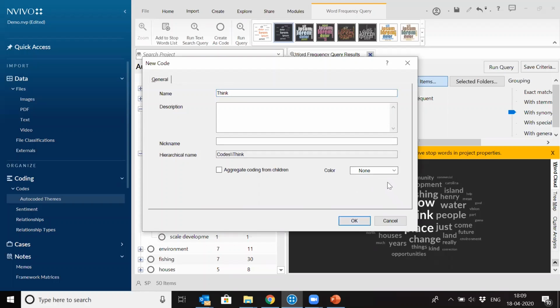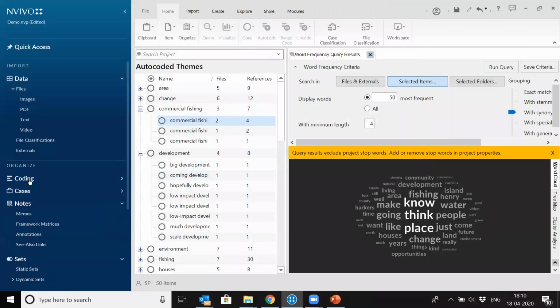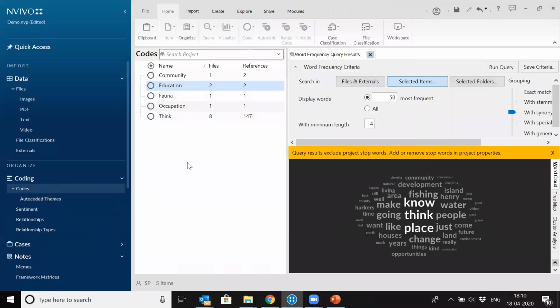You can also add colors to your codes, whatever color you want to add. So just for better visualization, you can add colors also. So I've just named think and okay. And if I go to my coding area, I go to code, sorry, and codes. So think has been created here, right? So if I click on think, all the references wherever the word think is coming.